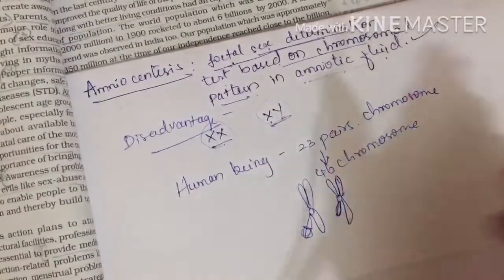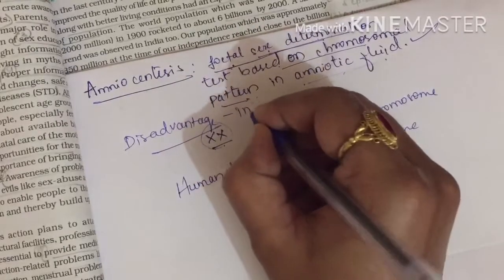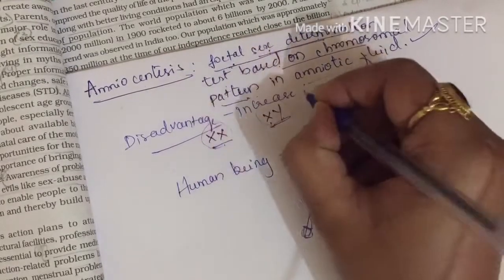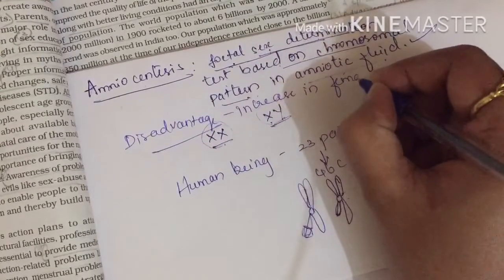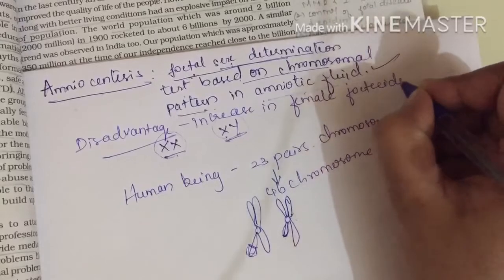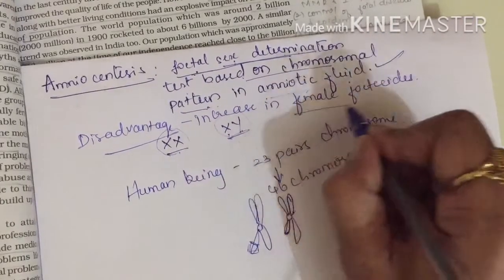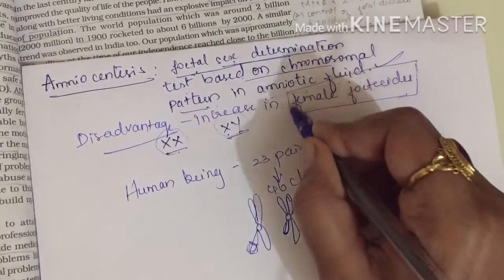Okay, a disadvantage of amniocentesis is the increase in female feticides. Now, what do you mean by female feticides?